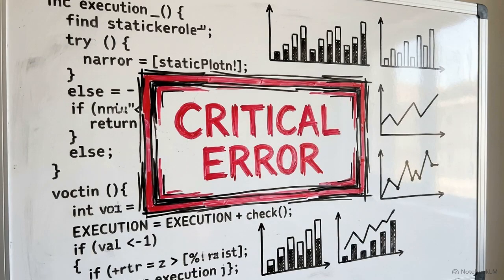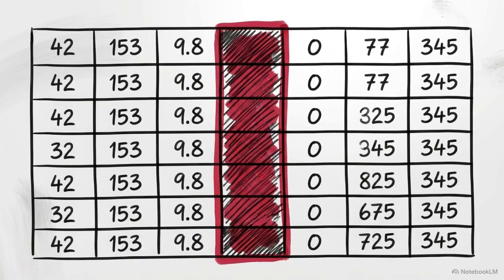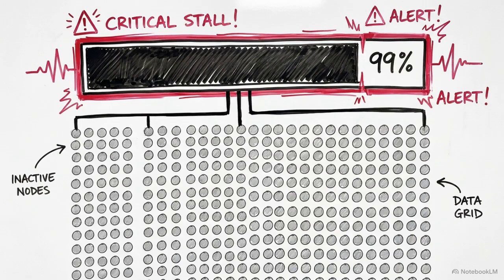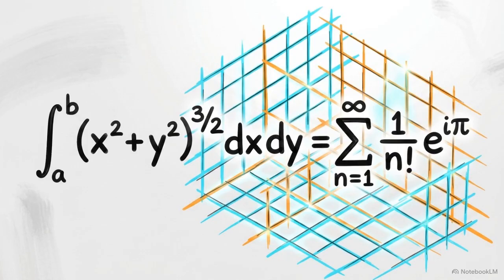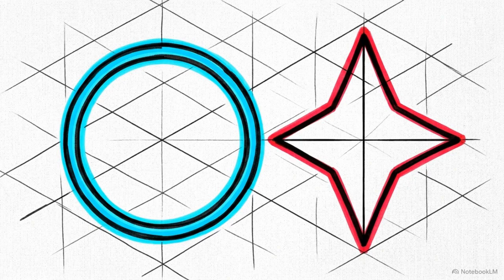Guessing between them is a risk. Pick the wrong one, and your model might arbitrarily delete critical data, or it could get bogged down processing useless variables. To stop guessing and deploy the correct tool, we have to look past the algebra and understand the distinct geometric shapes these penalties create behind the scenes.